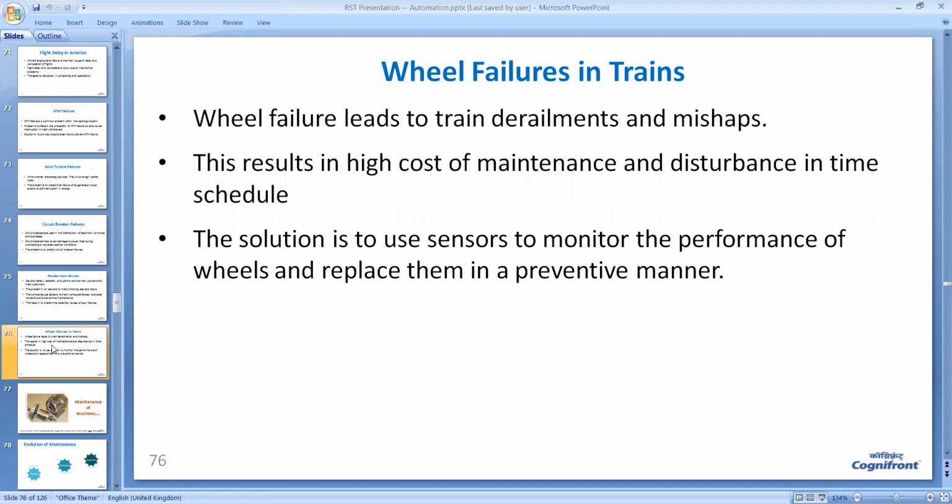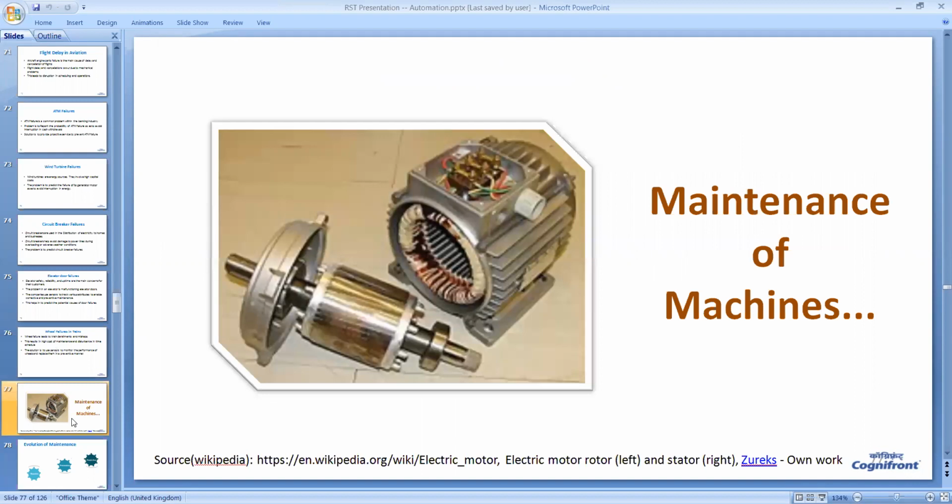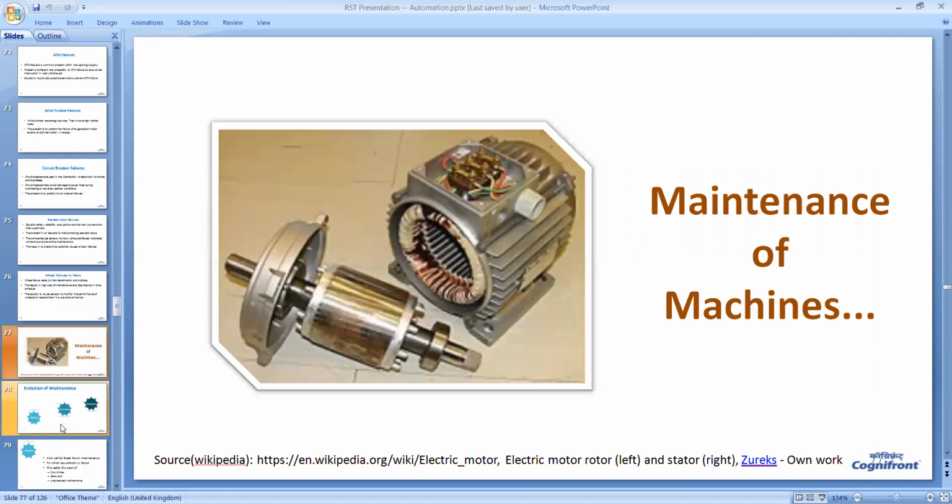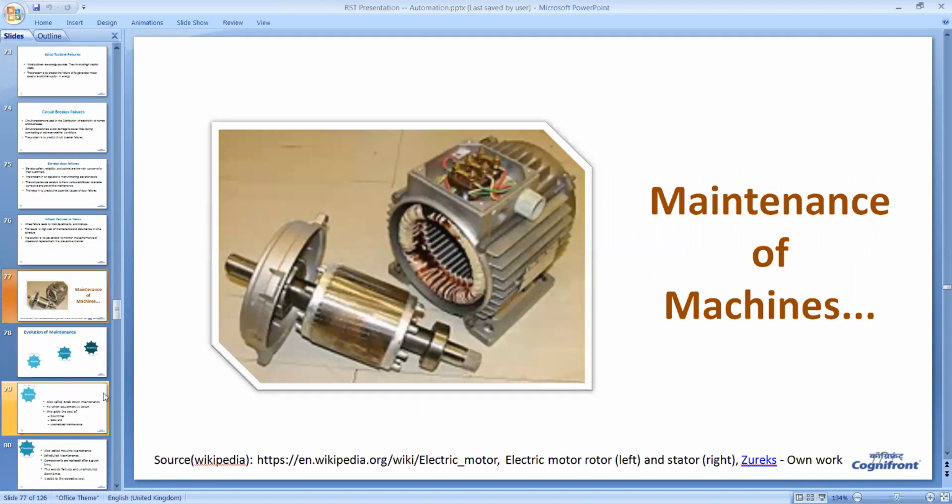And of course, there are how IoT and artificial intelligence help us in maintaining these machines effectively. And that technology is called predictive maintenance. So before we go into detail of predictive maintenance, let us see what kind of maintenance is done in industry.